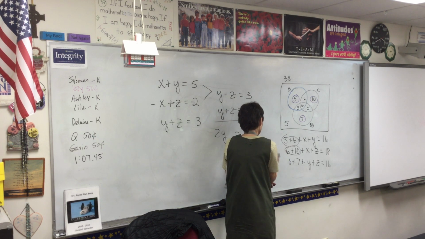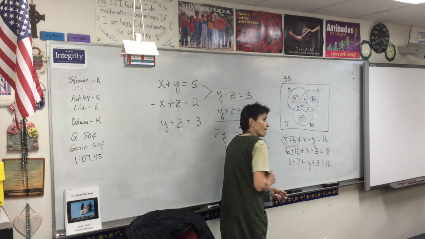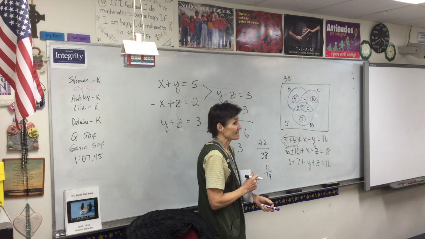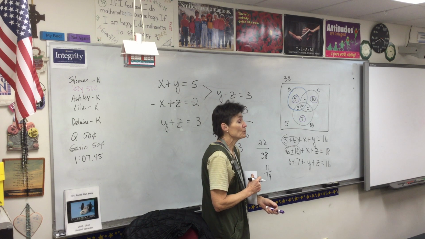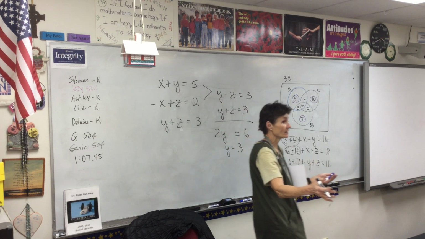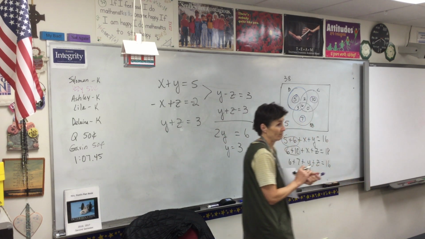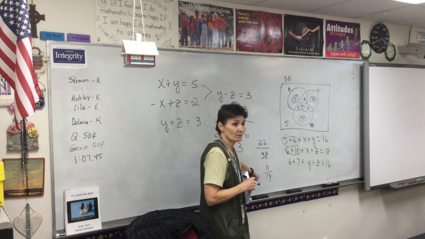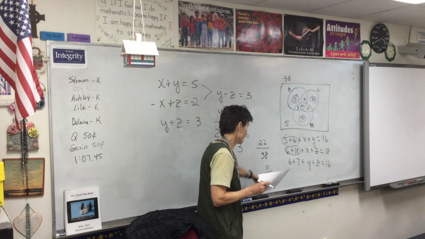22, yes, Jacob? Would we subtract the 5 since they're not in, like, did they just choose one? No, they're still in the class. Okay. Yeah, when you're doing the probability, they're all here in the class, you're going to reach in and grab one. Okay, and that reduces, everybody reduced it, right, to 11 over 19.